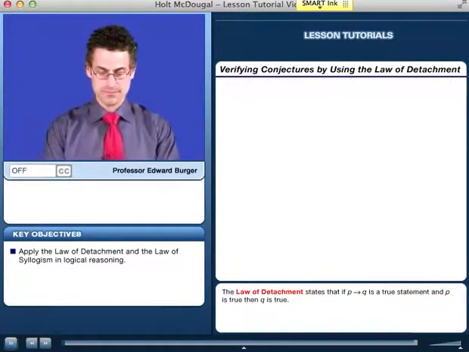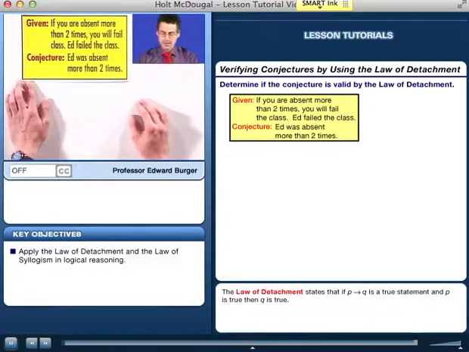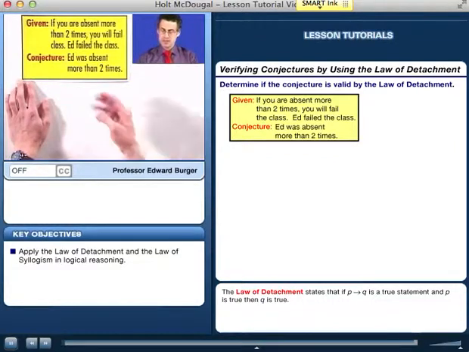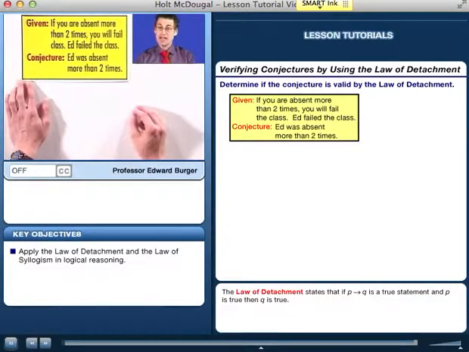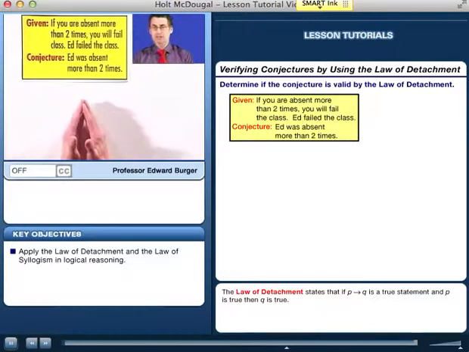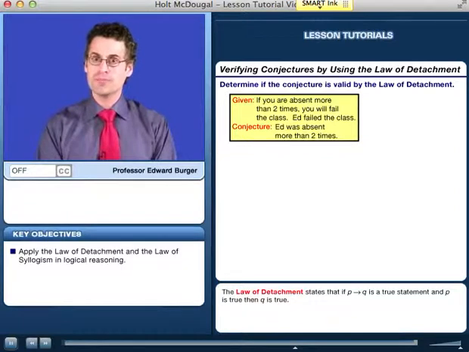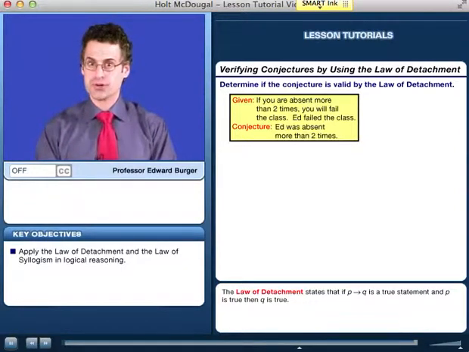Here we go. So the statements that were given to be true are the following. If you are absent more than 2 times, then you will fail the class. And we're also told that Ed failed the class. The conjecture is Ed was absent more than 2 times. Can we use the law of detachment to actually prove the conjecture? Well, let's see. Remember, the law of detachment says that if P then Q, and you know that P is true, then you can conclude that Q is true.